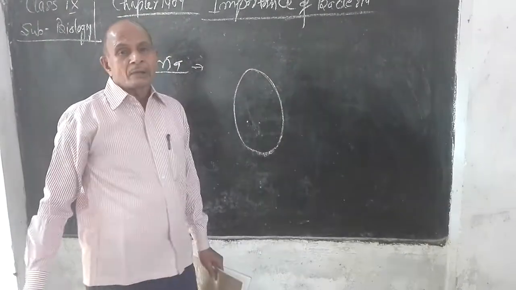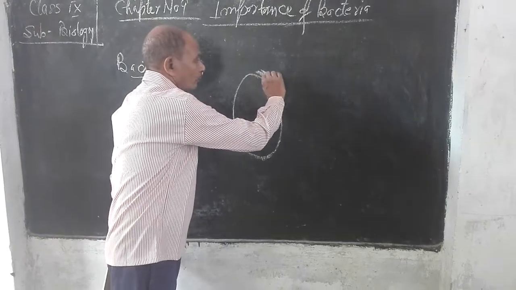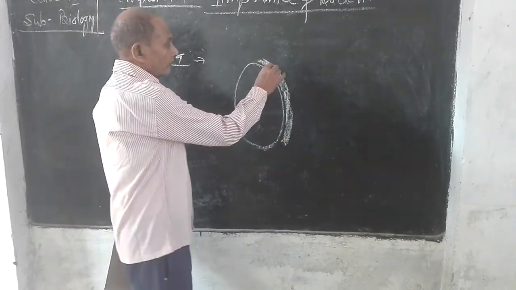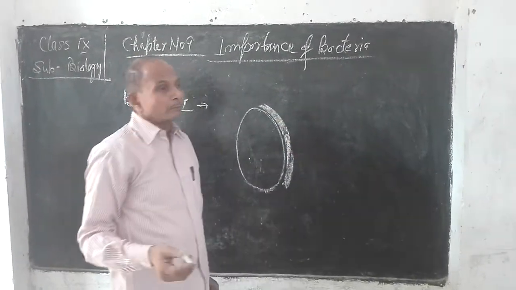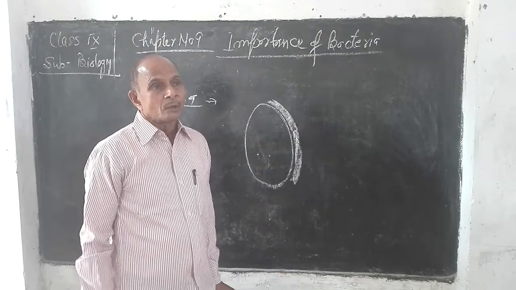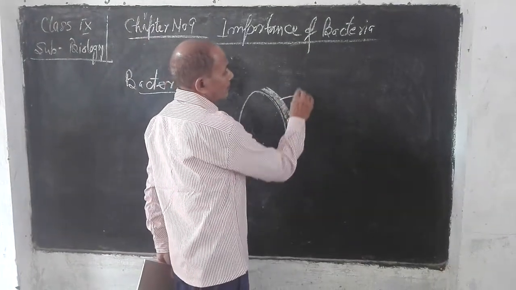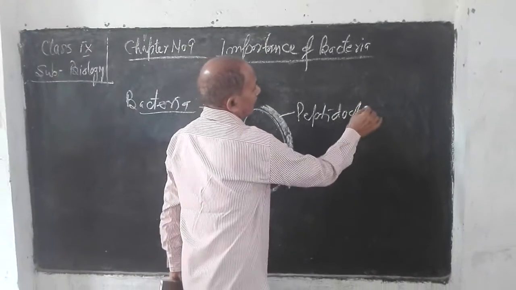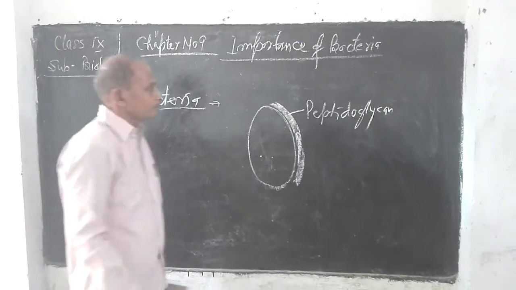Bacteria are perfectly plants. When they are plants, certainly they will be provided with a cell wall. In case of plants, generally the cell wall is made up of cellulose. But in case of bacteria, this cell wall is made up of peptidoglycan, a special organic chemical substance.